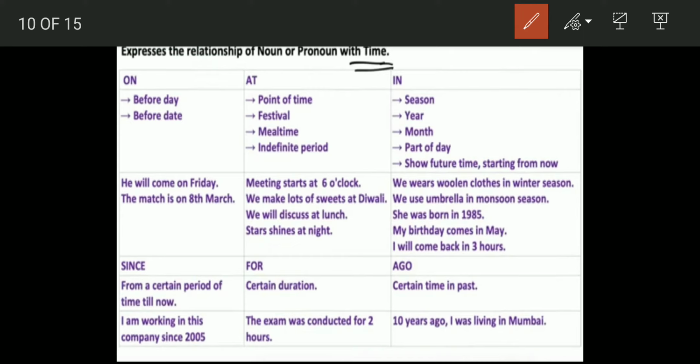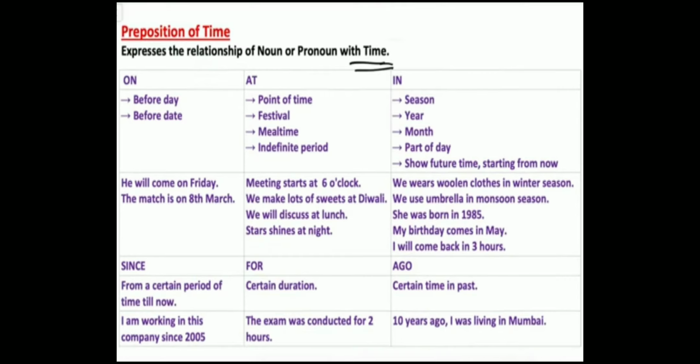Ago, when we are talking about something that happened in the past, 10 years back, 10 years ago, I was living in Mumbai. So these are different kinds of prepositions we use in different contexts, which we learn by use only: on, at, in, since, for, ago, and so on, for telling us the time.